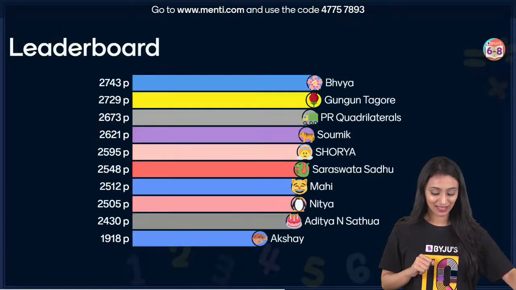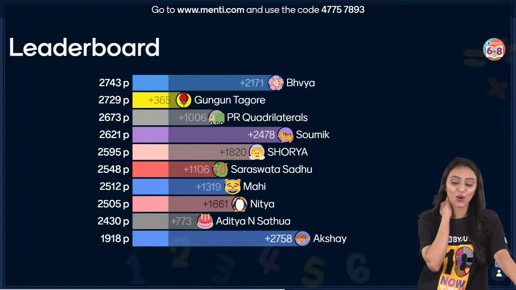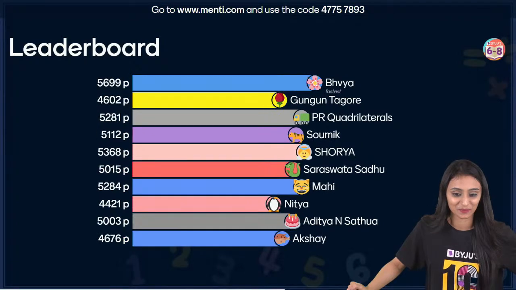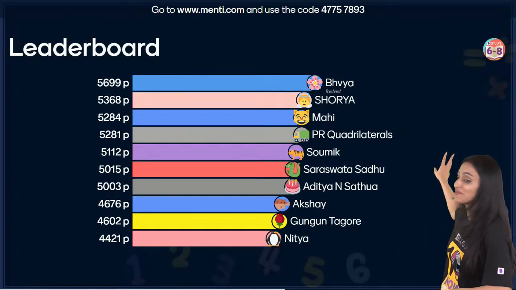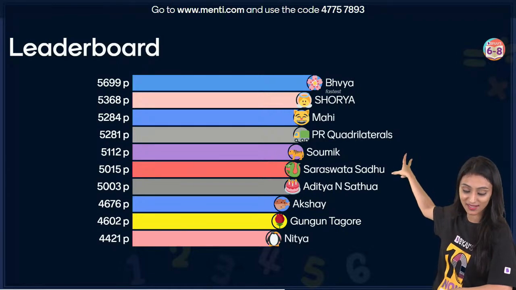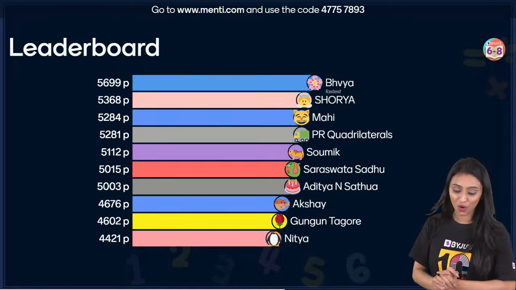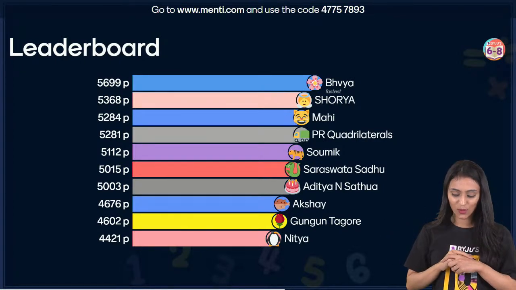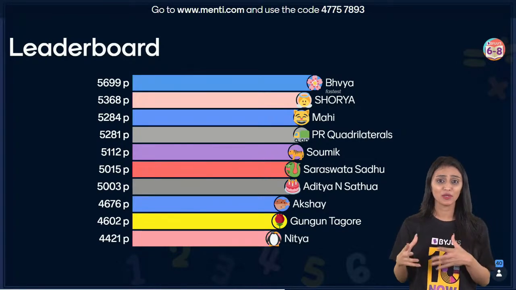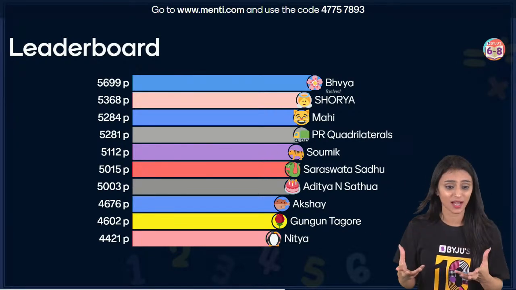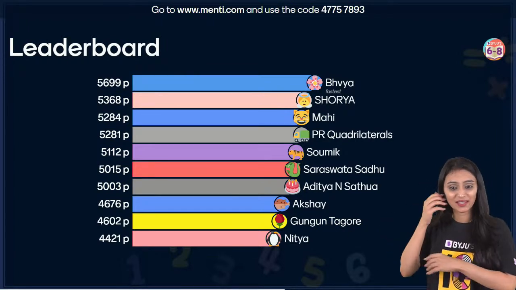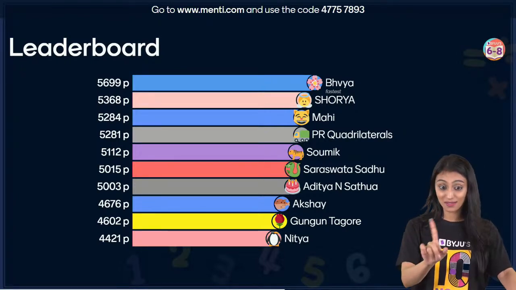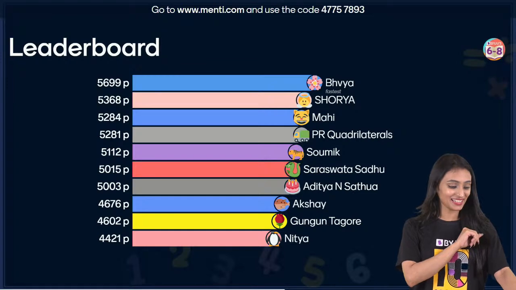Let's quickly take a look at the leaderboard. What do you think? Who all are going to be there on the leaderboard this time? Any guesses? Okay, so Bhavya is the fastest and she's the one who has given the maximum right answers as well. Wow, amazing Bhavya. Then Shaurya, Mahi, PR Quadrilaterals, Somik, Saraswata, Aditya, Akshay, Gungun, Nitya. Who is PR Quadrilaterals, by the way? I would be more happy if you can use your actual names. At least I should be able to understand who all are actually there on the leaderboard. Yes, everybody, 45th Shriyasi. It's okay. Rank doesn't matter, right? All right, let's move ahead.